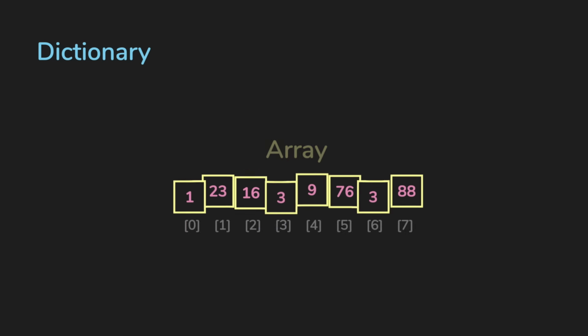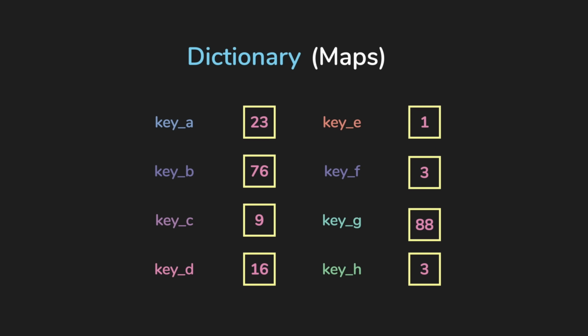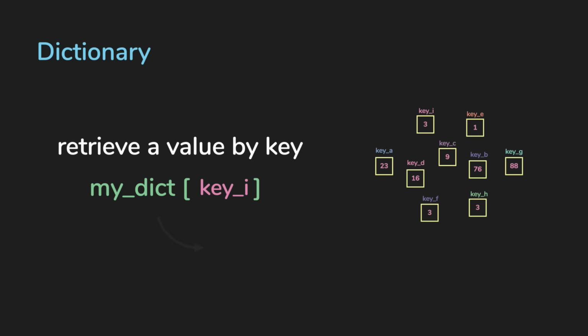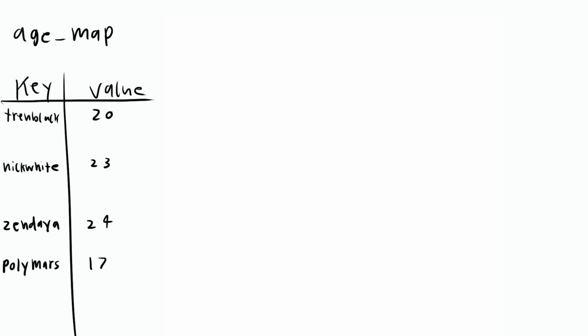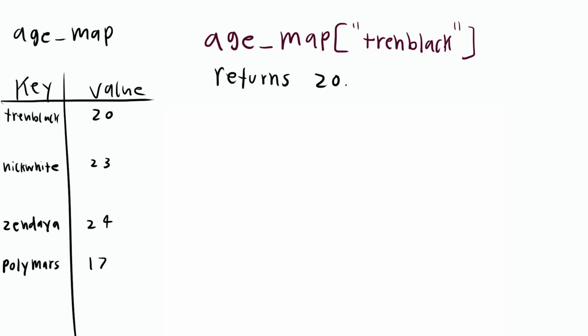A hash map is a data structure built on top of an array optimized to store key value pairs. What makes it so powerful is you can retrieve, delete, and store data in, on average, constant time. Here we have a map where keys are strings representing people's names and values are their corresponding ages. We can directly access Trent Black's age like this. It's almost as if strings can be used as indices.